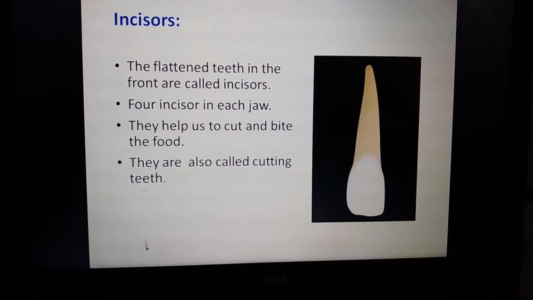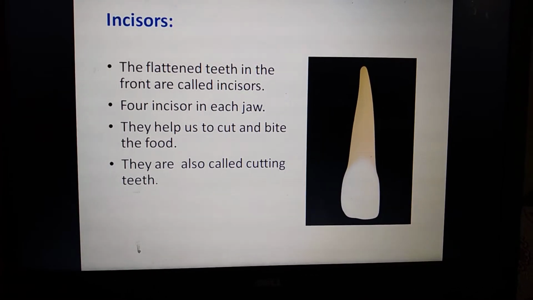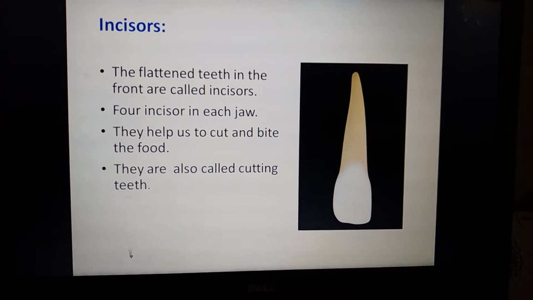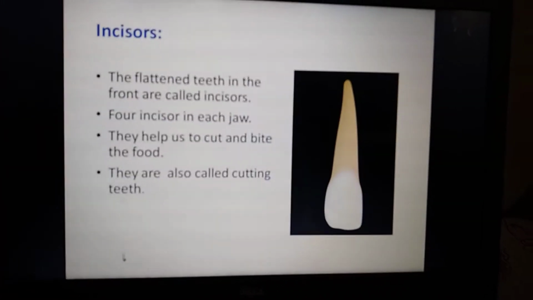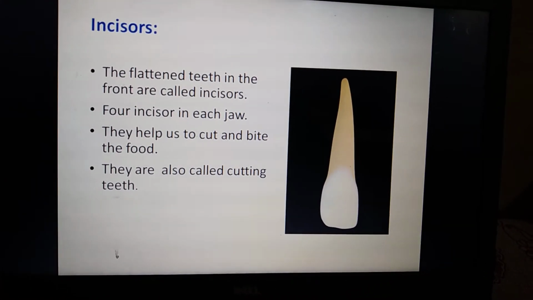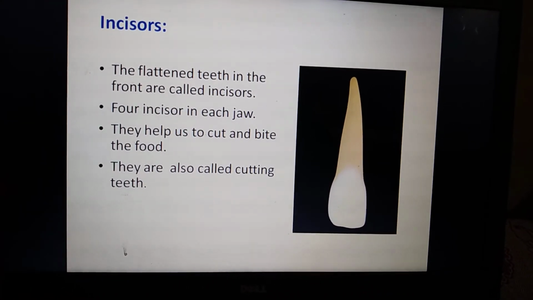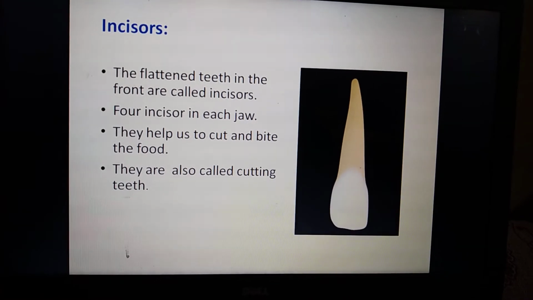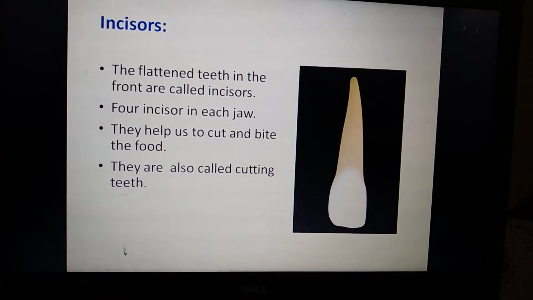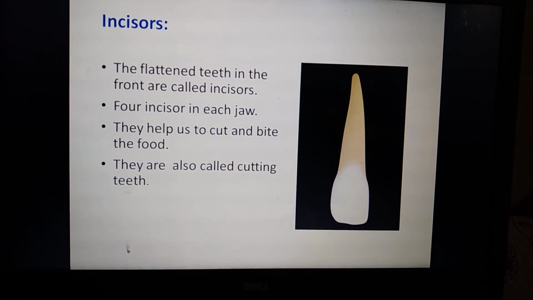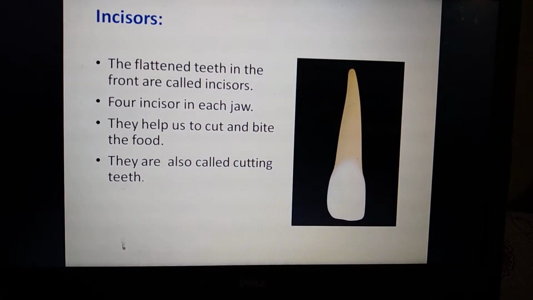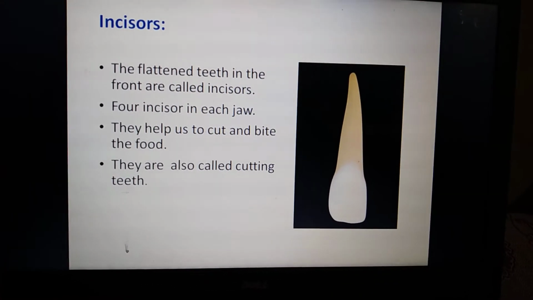Okay. So the flattened teeth in the front are called incisors. We have four incisors in each jaw. The upper jaw has four incisors and the lower jaw has four incisors. So those are the front teeth. They are very flat teeth.